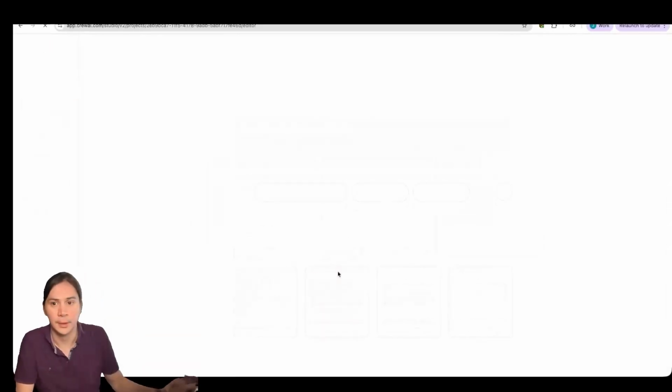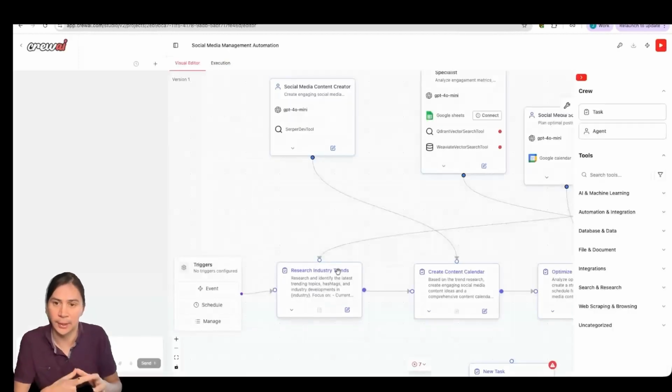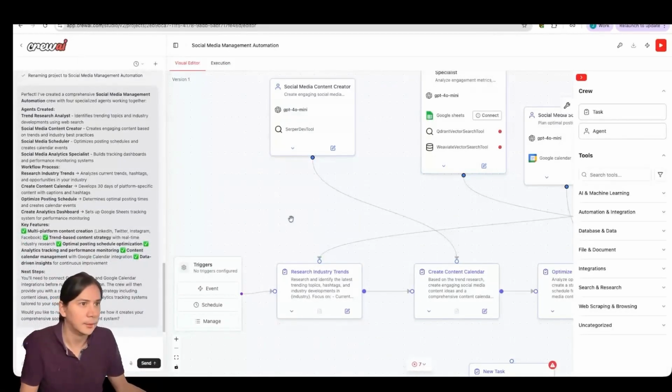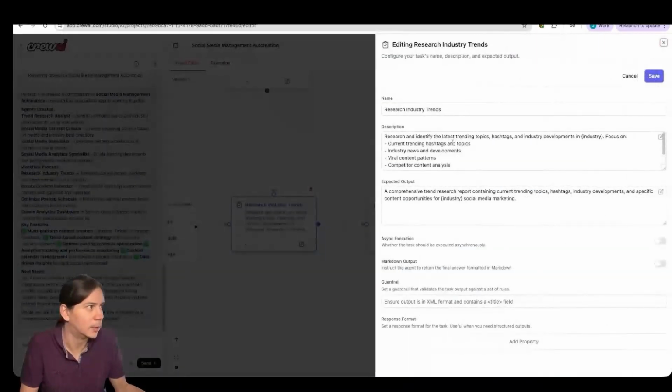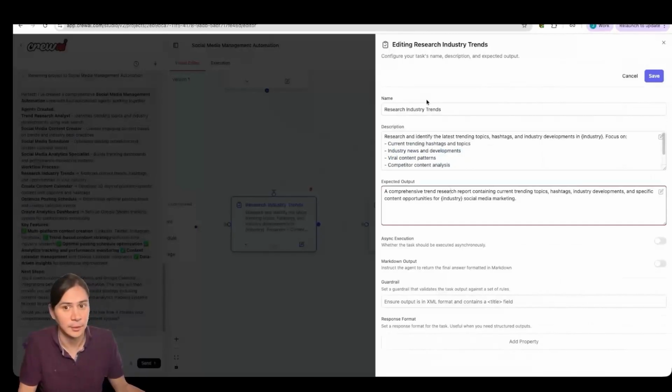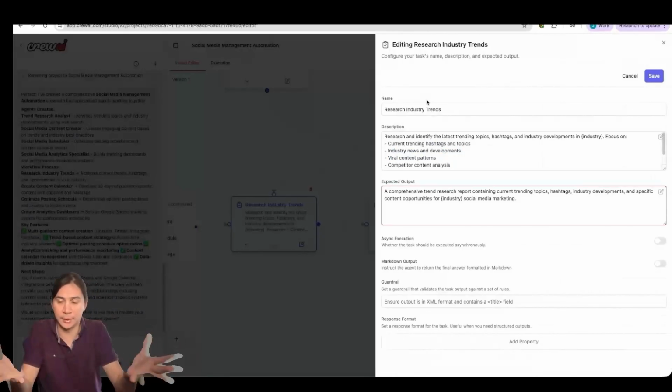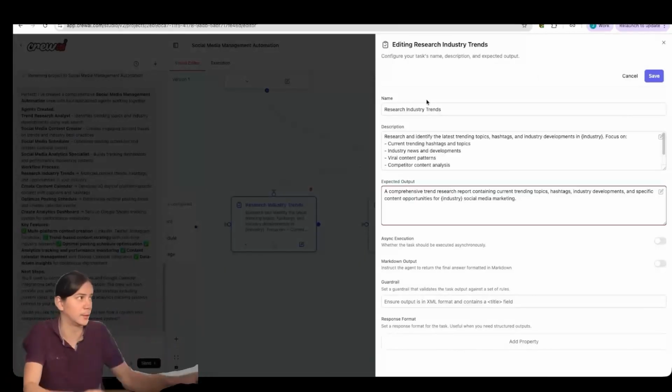you can then see a flow. And compared to other flows where each node is very complicated, these flows have this builder to help you build these things. You can see you've got tasks and agents and all these tools. But what is a task? Well, a task is just a description, an expected output and a title. So you can build your flow in normal human language: do this, then this, then this.